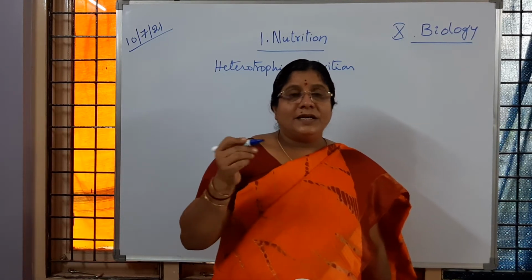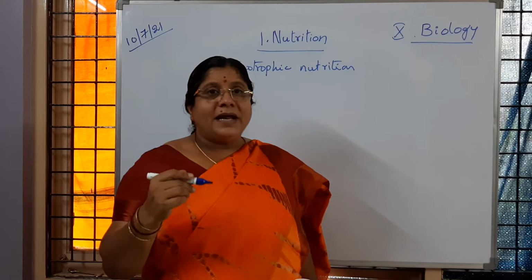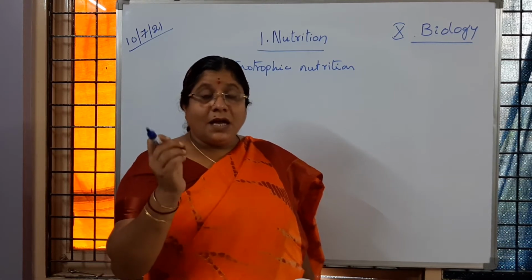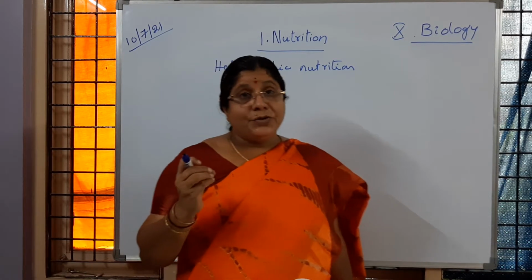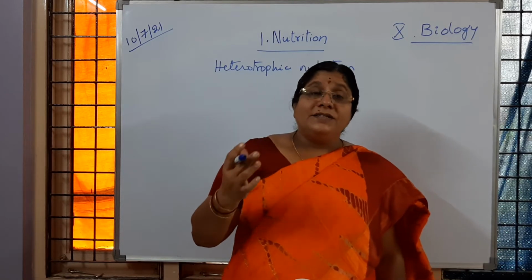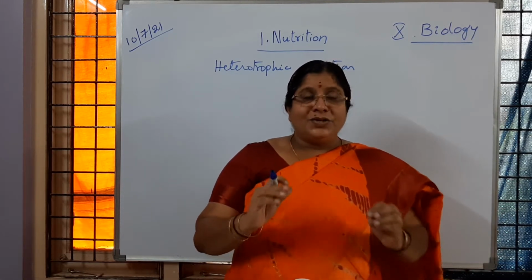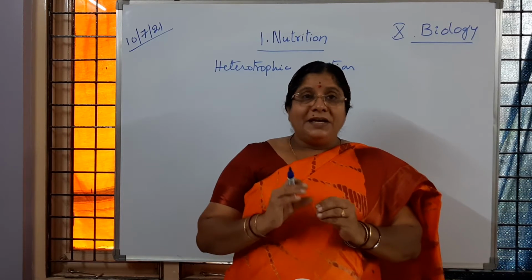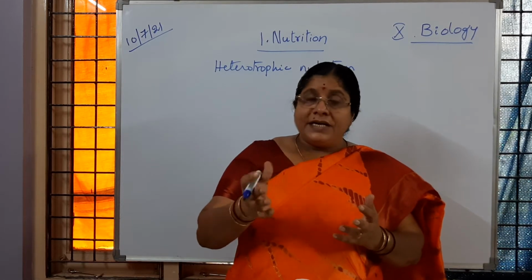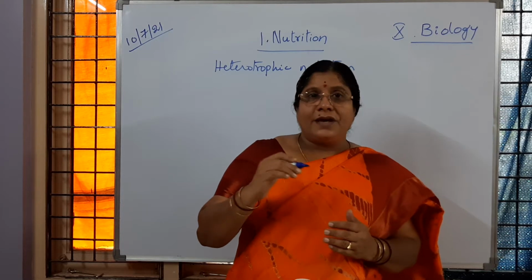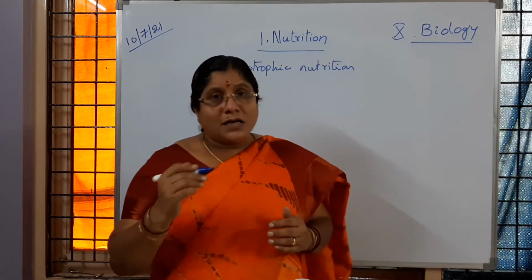Some organisms consume liquid content, some consume very simple forms of nutrients, and some consume complex forms of food. Is it not, children? Different kinds of food items they take or consume.